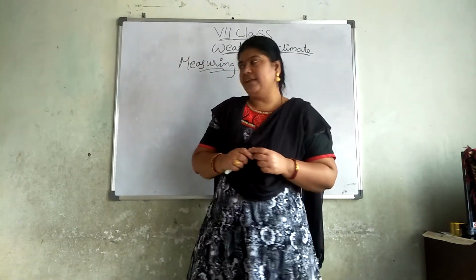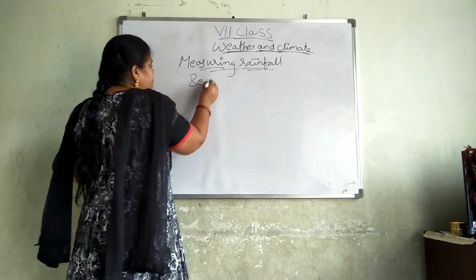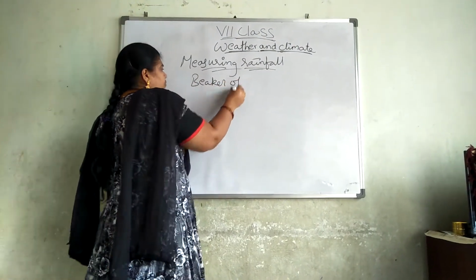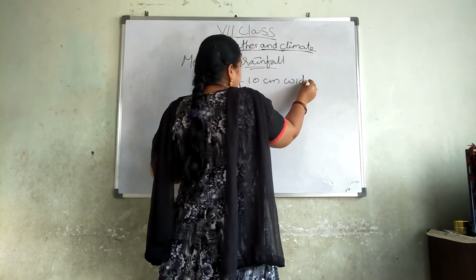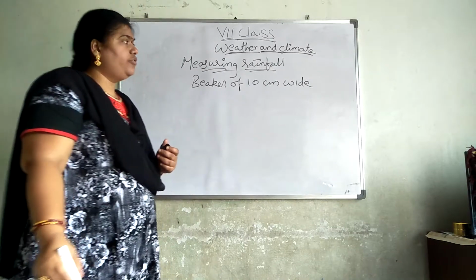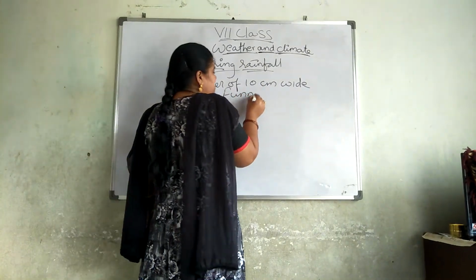To measure the rainfall, we have to take a beaker 10 centimeter wide, and a funnel of the same size.